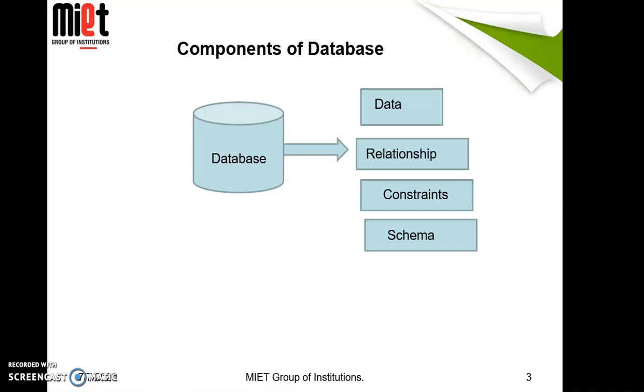So we have applied the constraint on the roll number that it cannot be null or a duplicate value, because roll number identifies the student uniquely. So this is the constraint applied on the roll number.